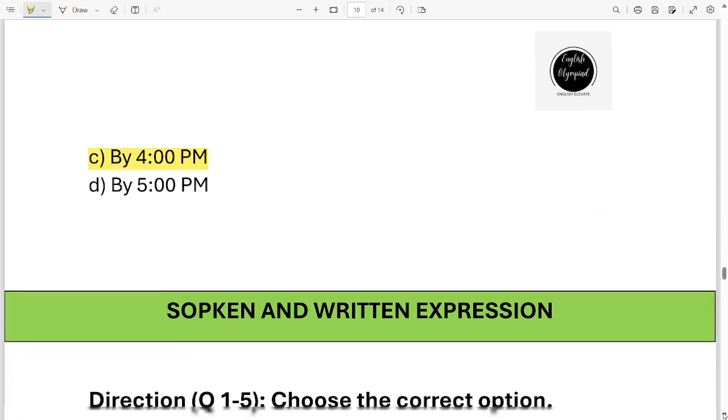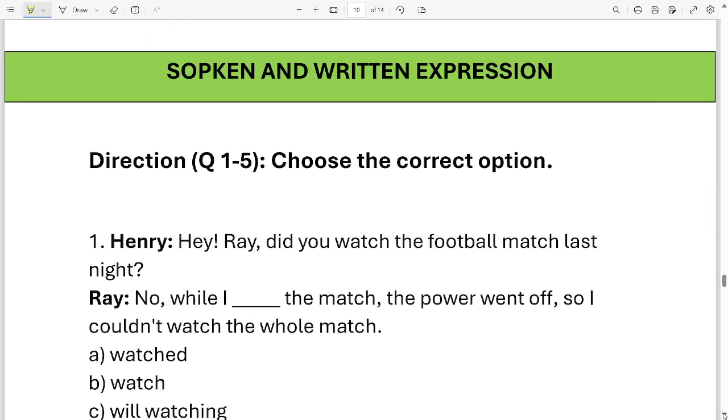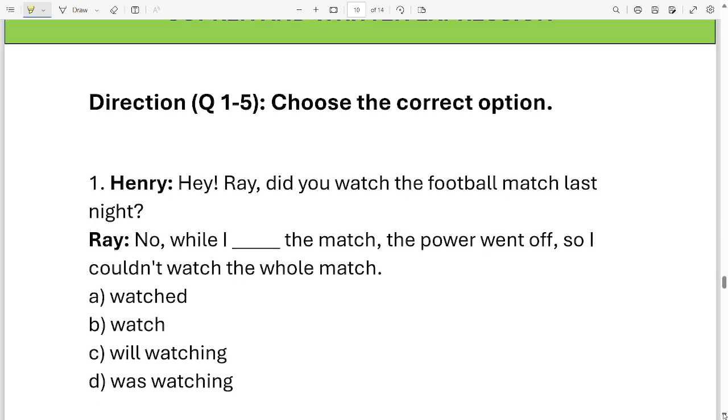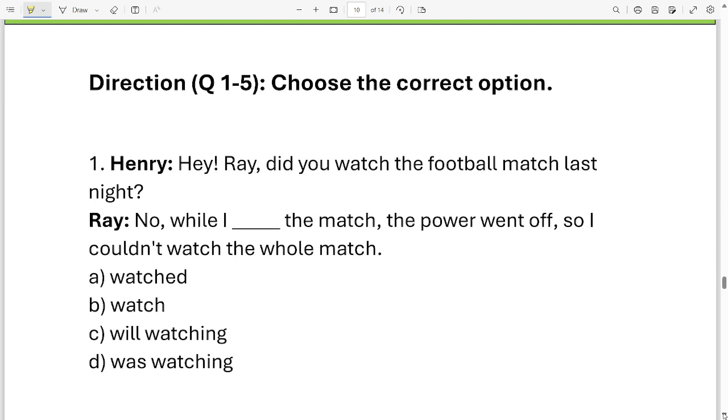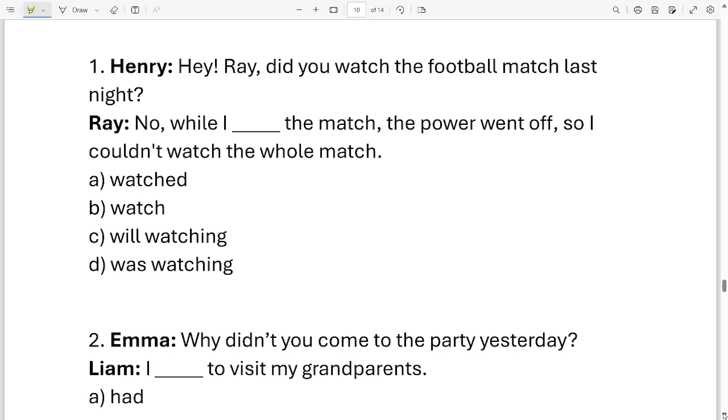Okay. Now we have reached spoken and written expression section. Here are the instruction to solve question 1 to 5 are choose the correct option. First question, Henry, Hey Ray, did you watch the football match last night? Ray, no. While I dash the match, the power went off, so I couldn't watch the whole match. Your options to fill this blank are first option watched, next one watch, next will watching, and the last was watching. These are the four options. Which word should I put in this blank to complete the sentence?